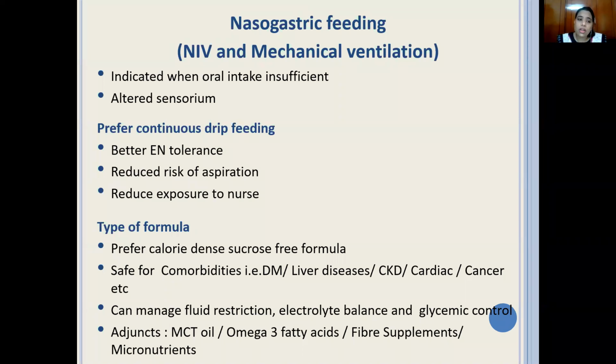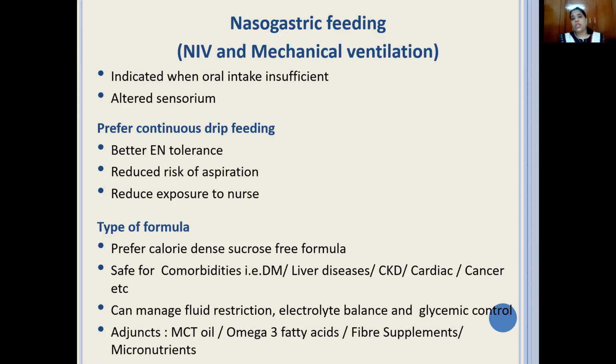What is the preferred route of feeding? That is continuous drip feeding, we heard. Because of better EN tolerance. Patients in such conditions who are in sepsis or septic shock or SIRS, for them continuous drip is the best method of feeding because there is reduced risk of aspiration, the patient tolerates it well, and with the present kind of formulas, we can meet the calorie and protein requirement, and other comorbidities also can be addressed.